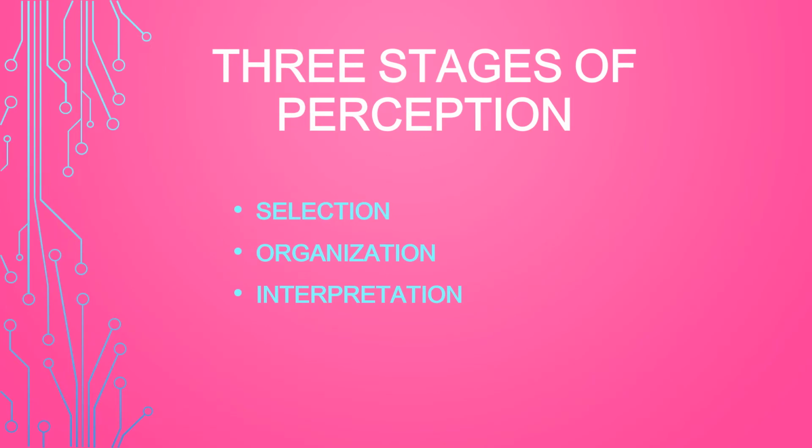Now let's see what the three stages of perception are: selection, organization, and interpretation. Selection is the first stage. We choose the stimuli that attract our attention. We focus on the ones that stand out to our senses. That is, our senses are sight, sound, smell, taste, and touch. So we focus on the ones which stand out. So this is the first stage of our perception.